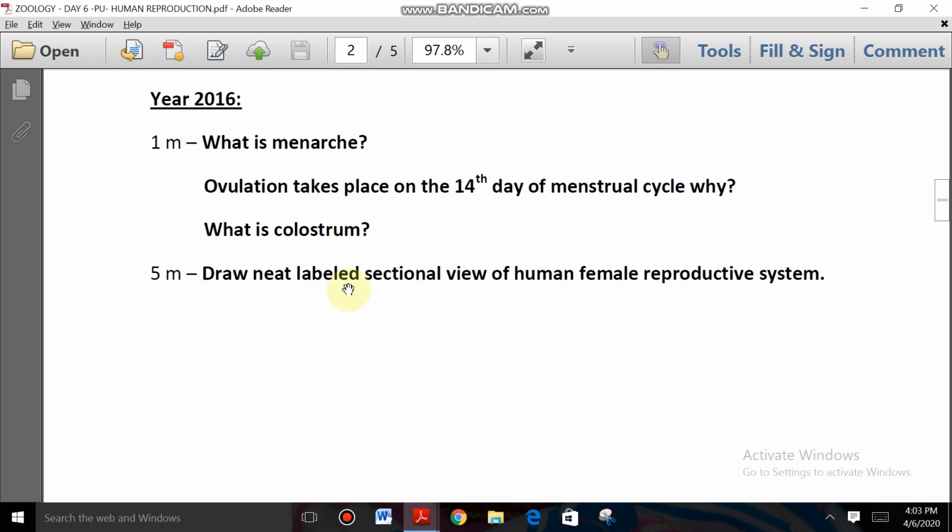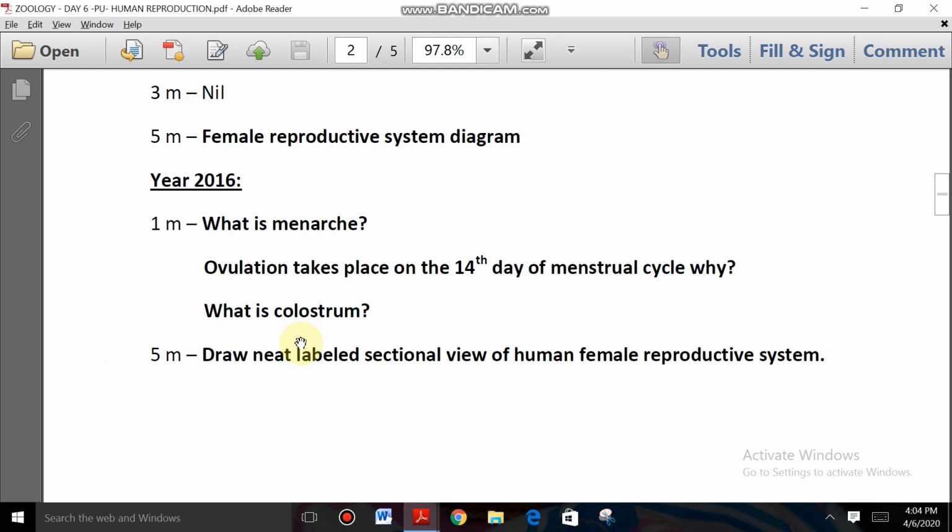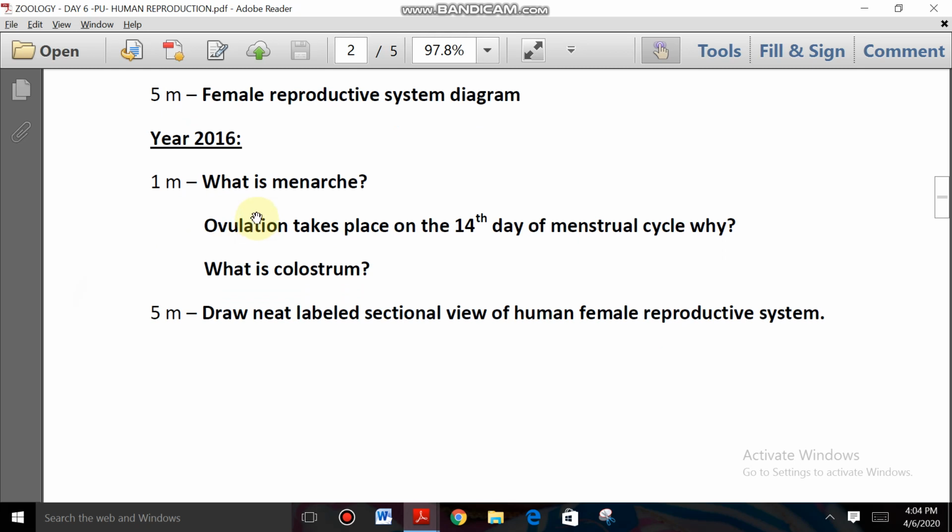So next one, 2016 paper, year 2016. Here how many marks are given in total? Two 1 mark questions and one 5 mark question, so total weightage is 5 plus 2, 7, right? So again they may ask either one 2 mark question or one 5 mark question, total 7, or two 2 mark questions, two 1 mark questions and one 5 mark question, right? And in the 2016 paper, 3 1 mark questions were asked. 2 marks and 3 marks questions are not there.